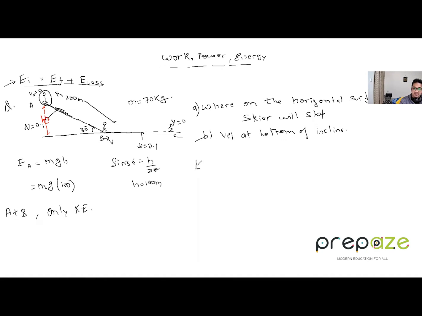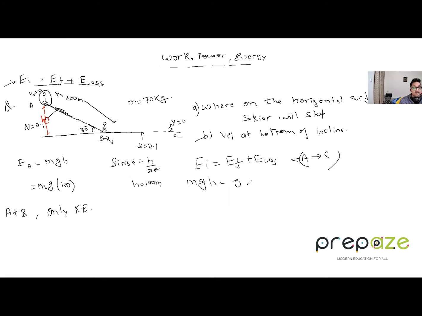So let's do that. So what is happening? EI equals to EF plus E loss. We will use this equation. Now what is EI? EI is what? mgh. What is EF now? EF, now we are doing basically between A and C only, right? So what is EF? It is zero because there is no kinetic energy and no gravitational potential energy also. So this is basically between A to C point.